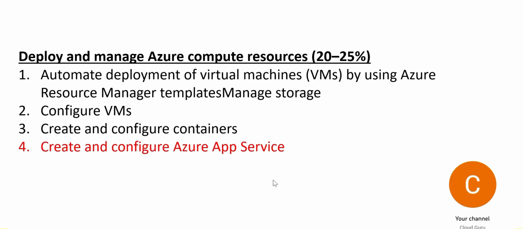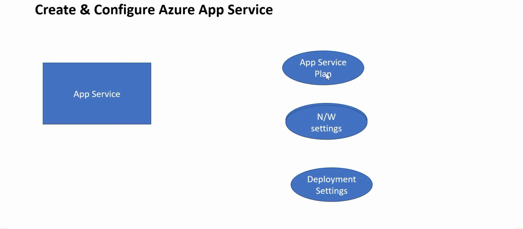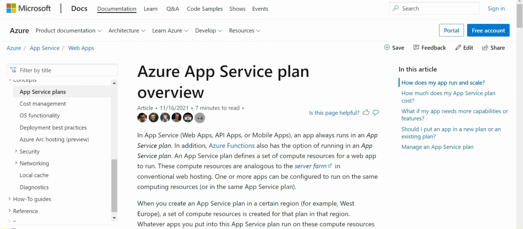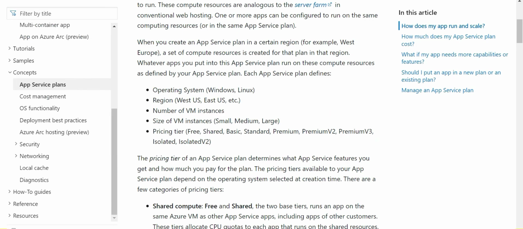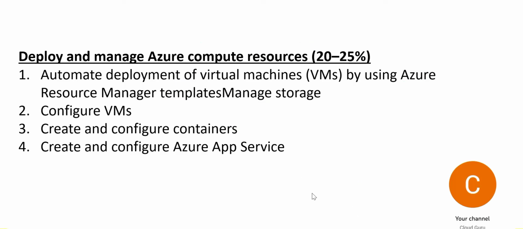Last but not the least, it will quiz you around Azure App Service. If you want to build applications faster, use App Service. It is a cloud service to quickly create enterprise ready web and mobile apps. If you want to create a web and mobile app, this is the best service. Related to this service, it will quiz you around the service plans, which is very important. The service plan defines the operating system, region, and so on. And then you should understand the pricing tiers like shared compute, dedicated, isolated, and so on. So now we have understood clearly what is required for deploy and manage compute resources.